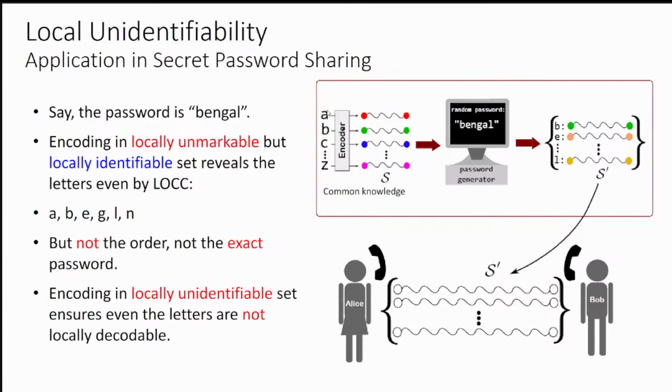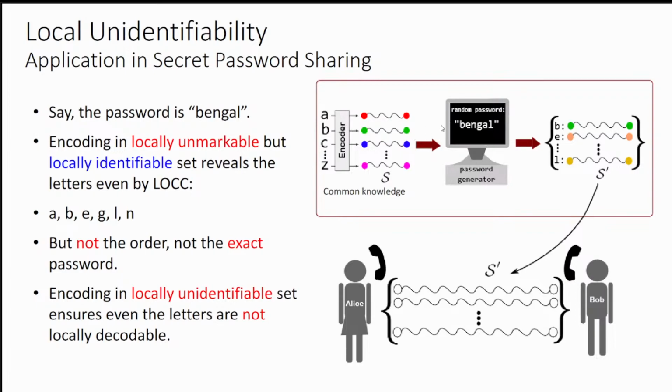Let us consider that A, B, C to Z, these alphabets are the constituting letters of a password, and each alphabet will be encoded to some quantum states which are orthogonal. It forms a set S, and this encoding is common knowledge to all: Alice, Bob, referee. Now there is a password generator. Let us consider the password is Bengal.